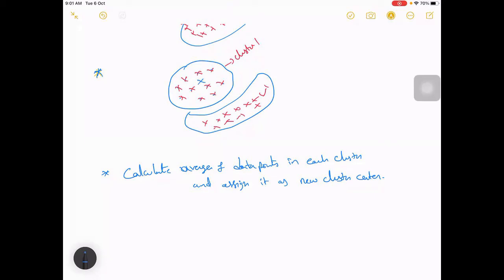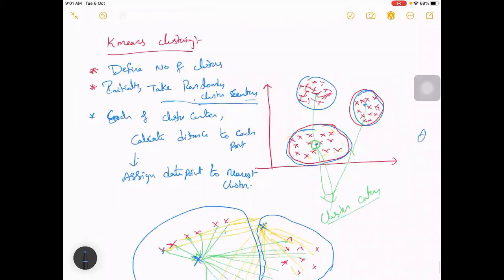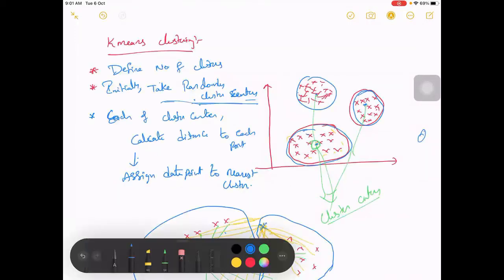Similarly, for all these, you'll get a point somewhere here. So this one will be taken as the new cluster center. In that way, a new cluster has formed. And the next thing we should do, once you have a cluster, is to repeat this process again. Let me give numbering to these steps.